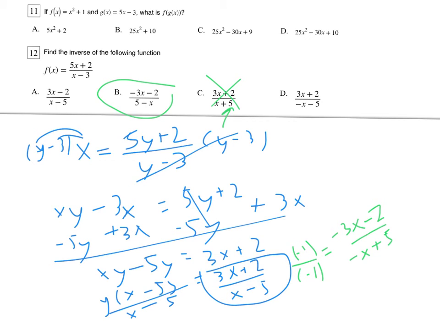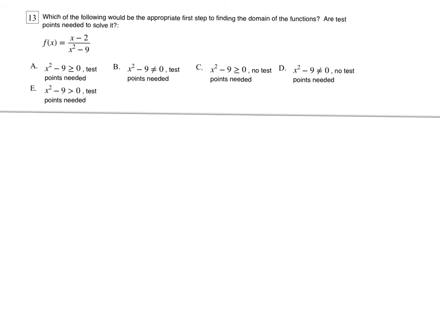Honestly, if your answer is not there on these fraction problems, you need to make sure everything changes, and that's an equivalent answer. All right, next up here is number 13. So for this one, domain. Now, in this case, we don't have a radical, but we do have a denominator. So the denominator cannot equal 0. And so I know it's either B or D.